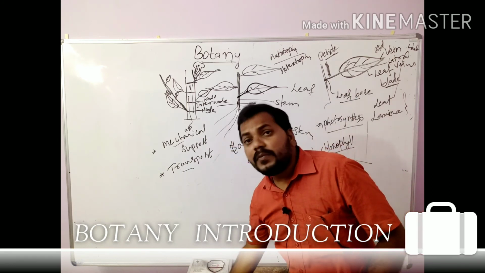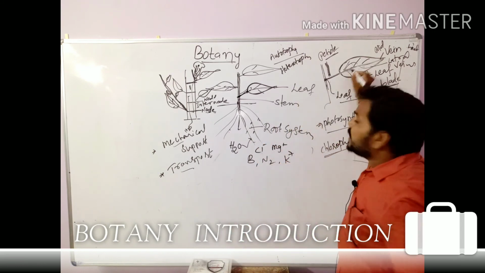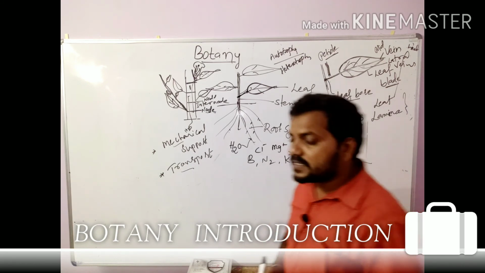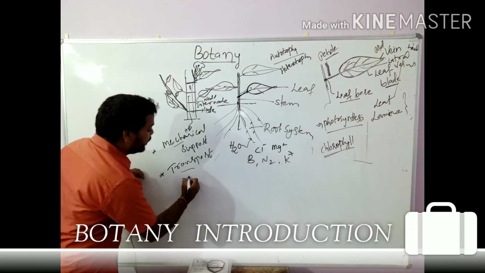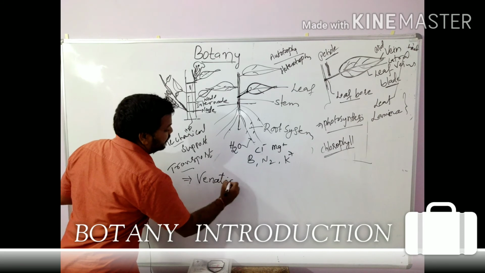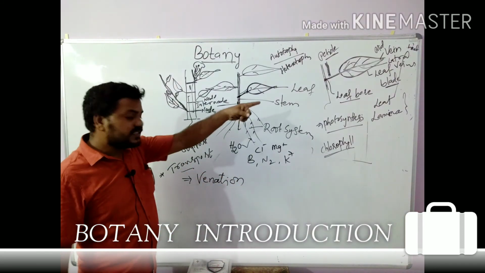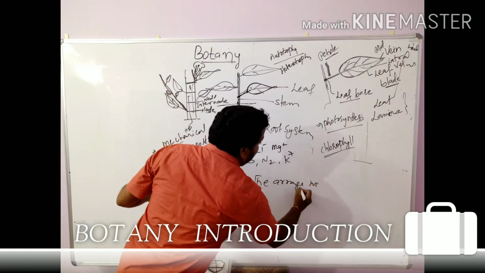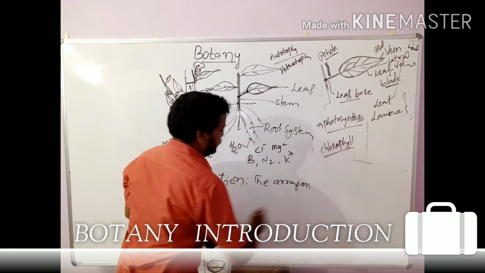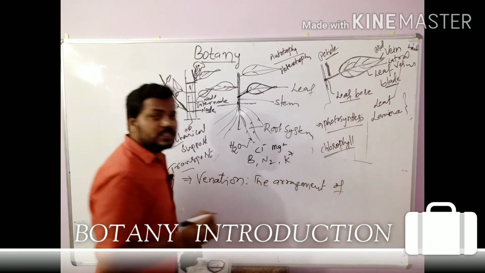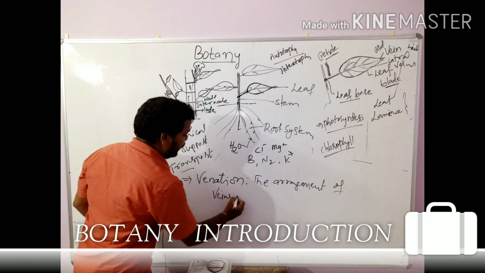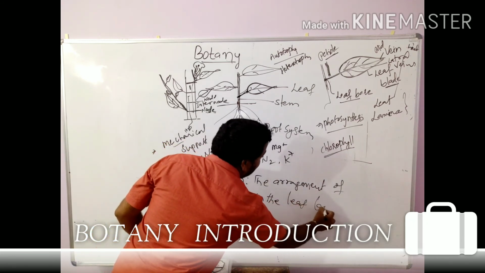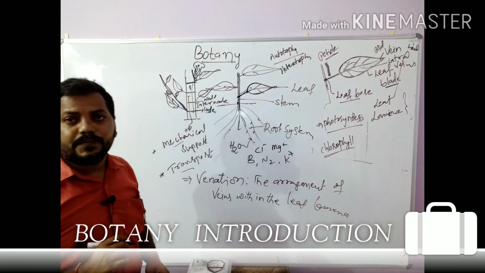The arrangement of veins within the leaf lamina is called venation.